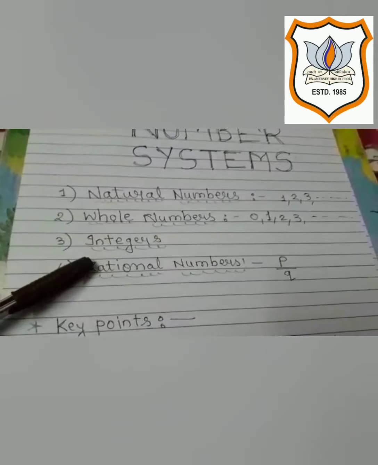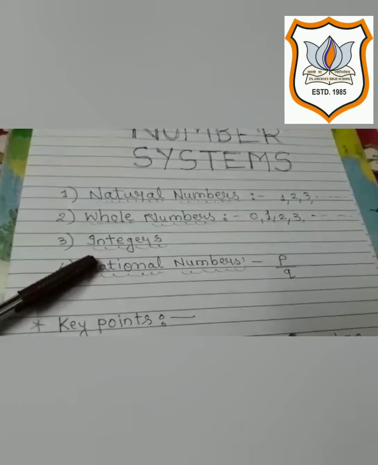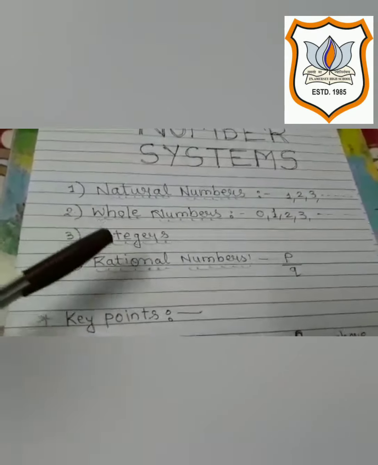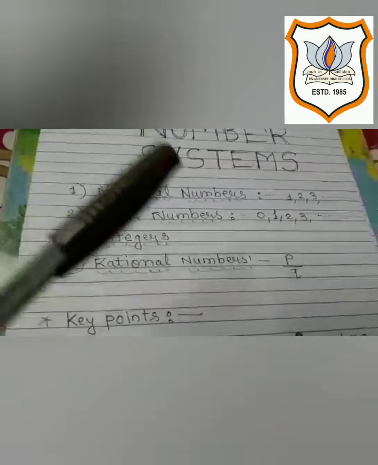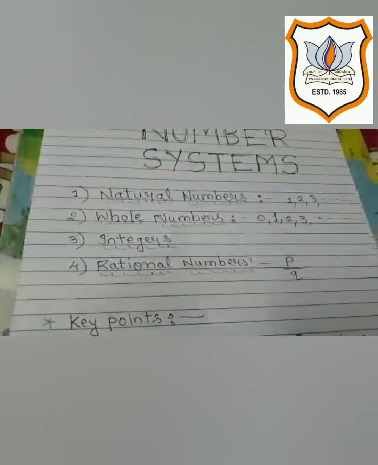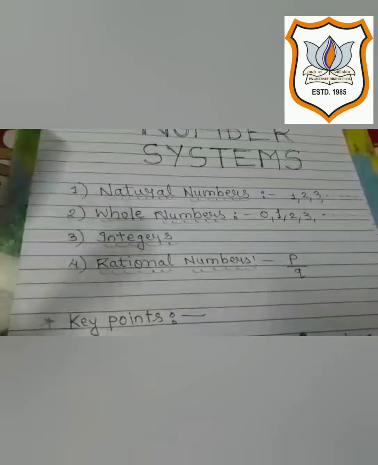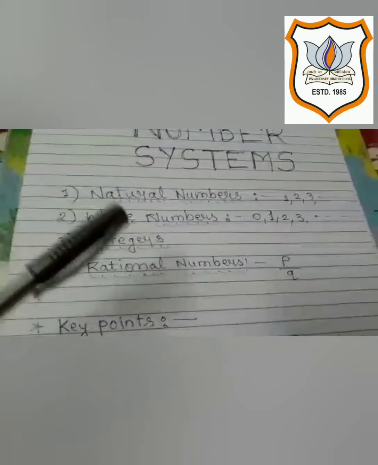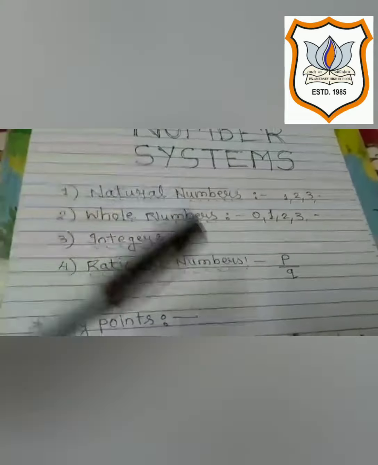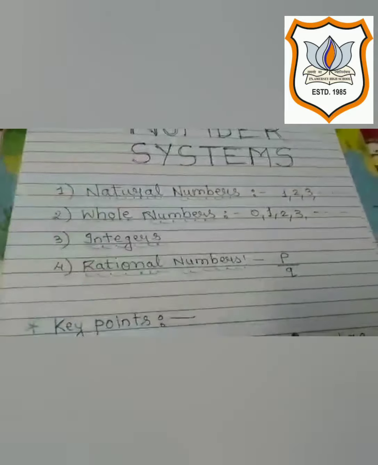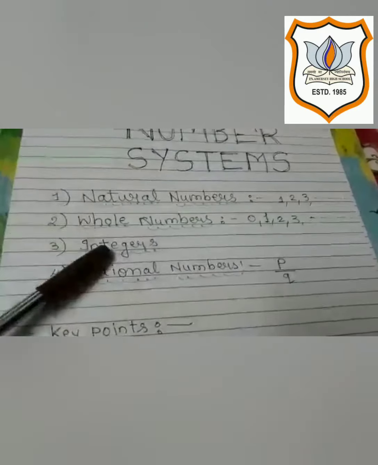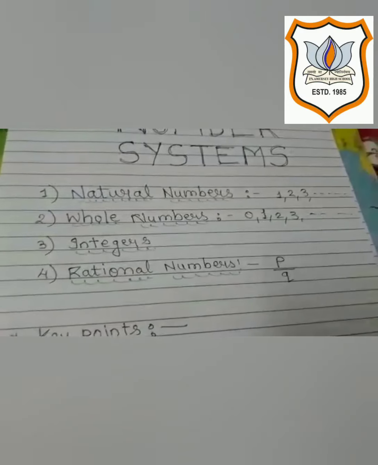Other than this, the third one we have learned is integer. What do you mean by integer? So integers are the collection of numbers with positive whole numbers and negative whole numbers. The examples are, you can say minus 25 will also be an integer, 0 will also be an integer, plus 5 will also be an integer. So integers include all the natural numbers, all the whole numbers, and all the negative numbers.